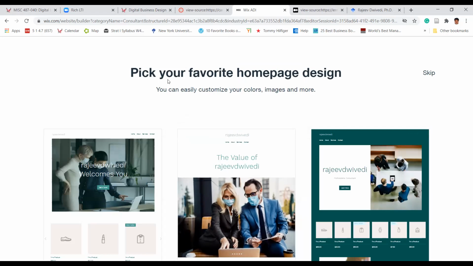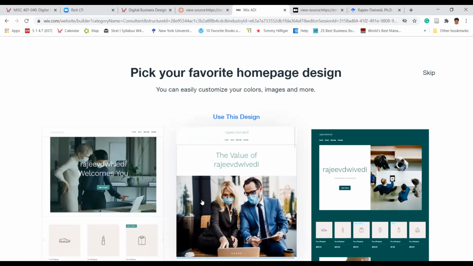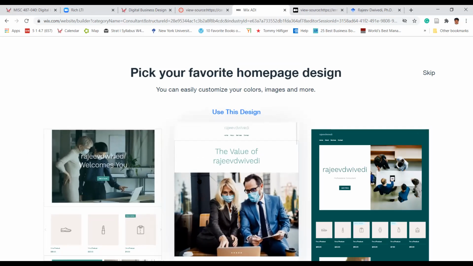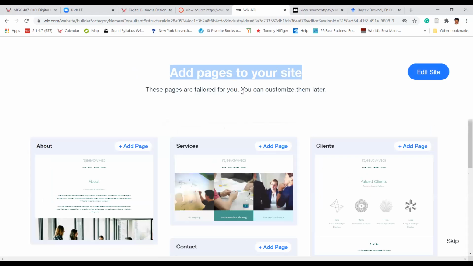Do you like the left one? Or let's do the middle one. These pages are tailored for you. You can customize them later.